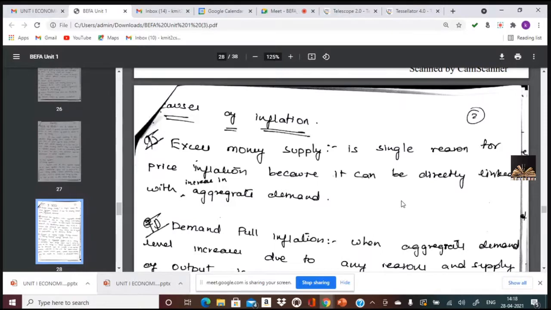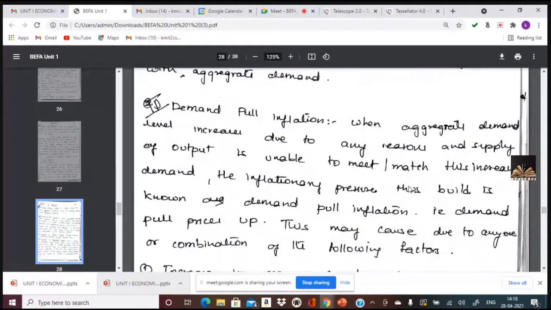Simultaneously, the supply should also increase, but the supply takes time to increase. As people have more money, there is more demand. Supply can't meet demand, so prices go up. This is excess money supply as one of the reasons of inflation.